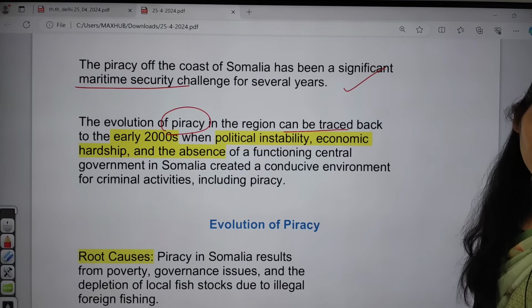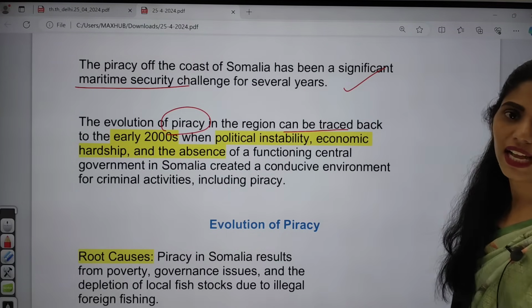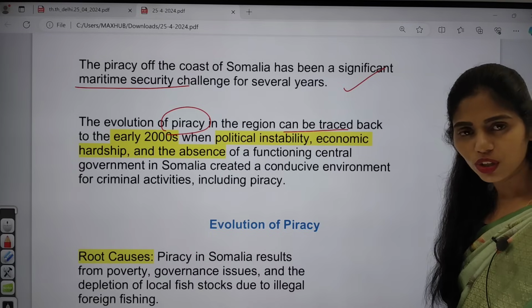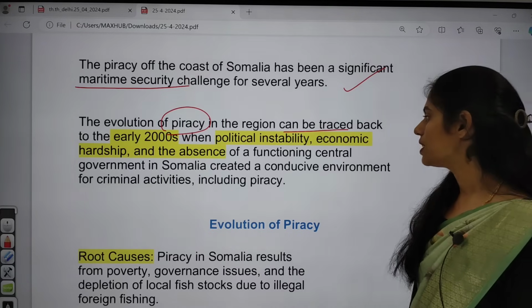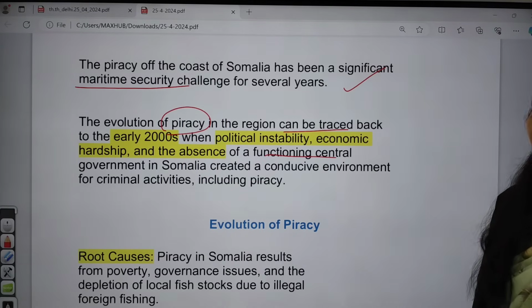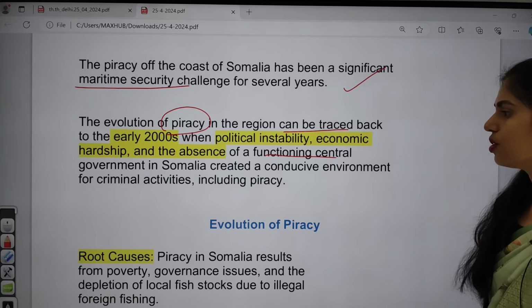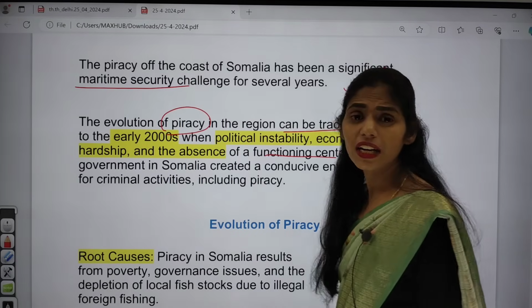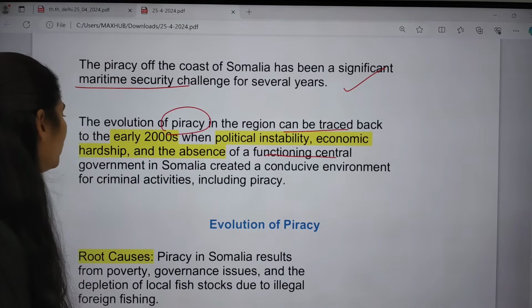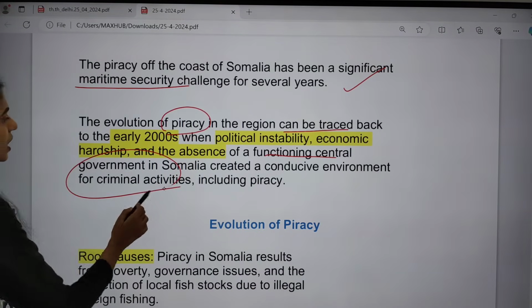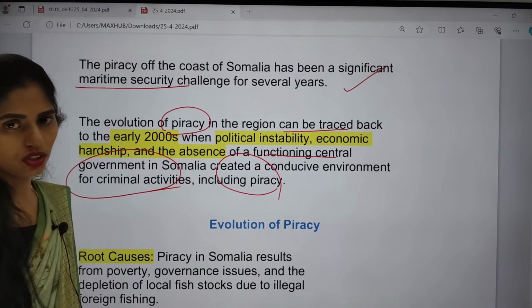Because of political instability, economic hardship, and the absence of a functioning central government in Somalia, there was an increase in criminal activities, including piracy, in this region.